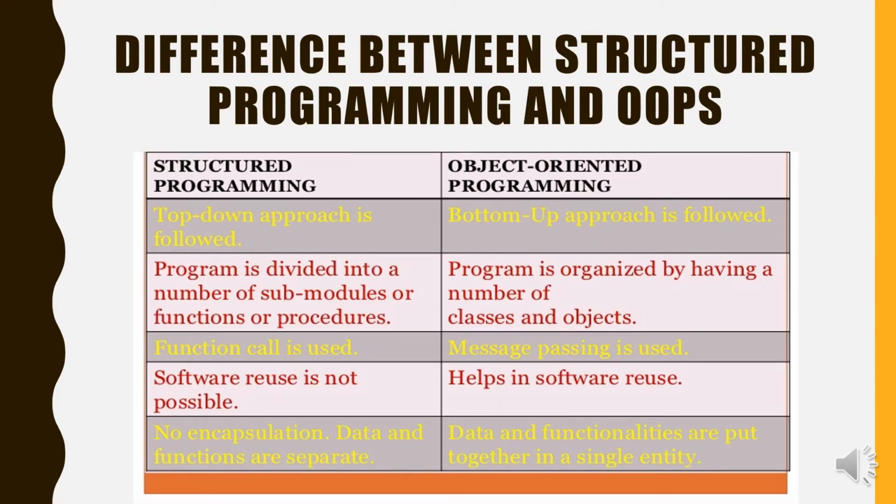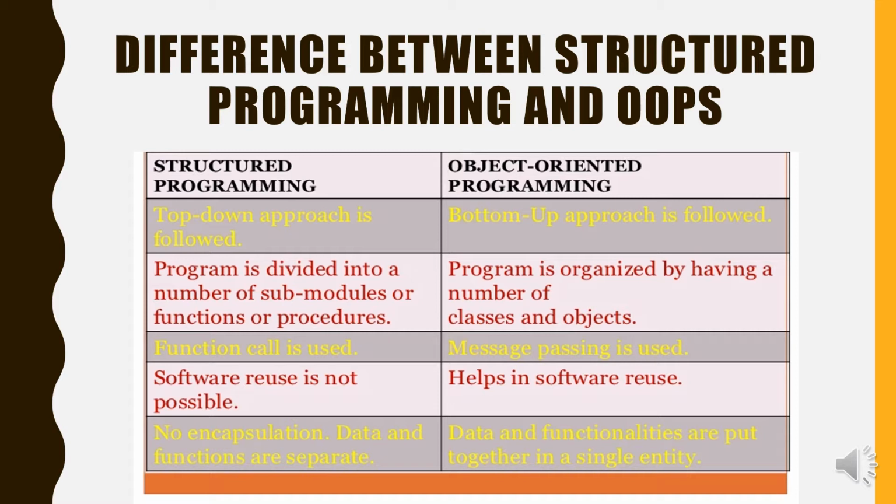Now, what is the difference between structured programming and OOPs? Structured programming uses a top-down approach. Object-oriented programming uses a bottom-up approach. In structured programming, the program is divided into a number of submodules or functions or procedures. In object-oriented programming, the program is organized by having a number of classes and objects. In structured programming, function call is used. In object-oriented programming, message passing is used.